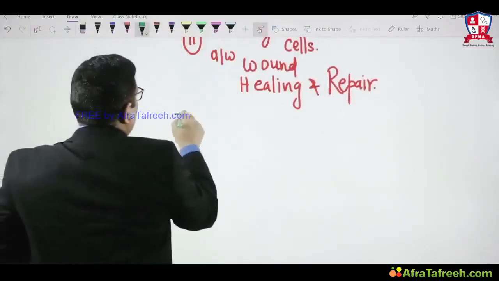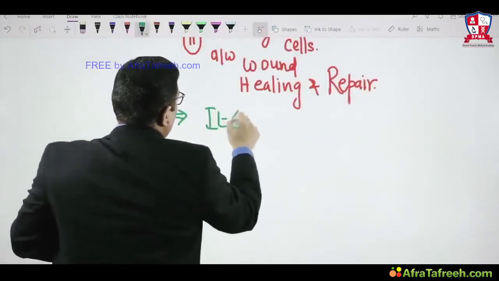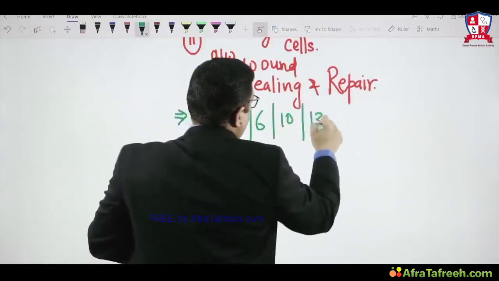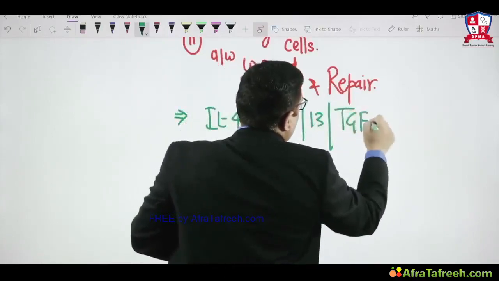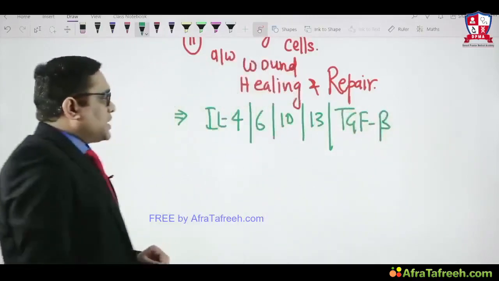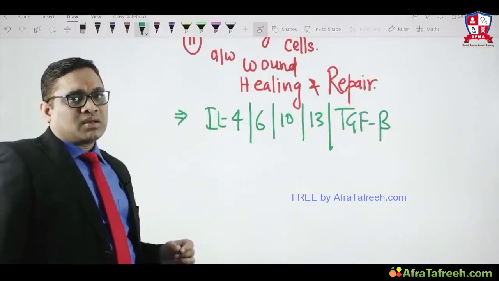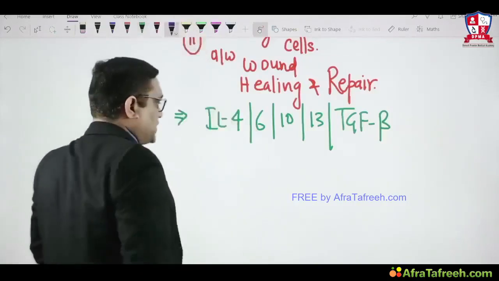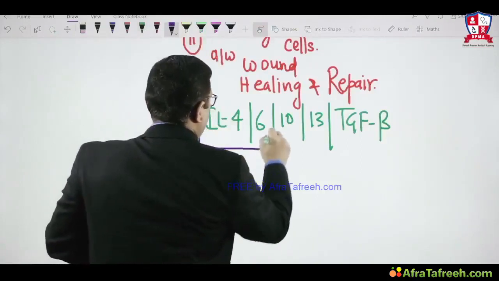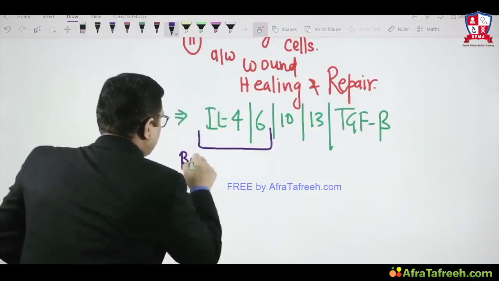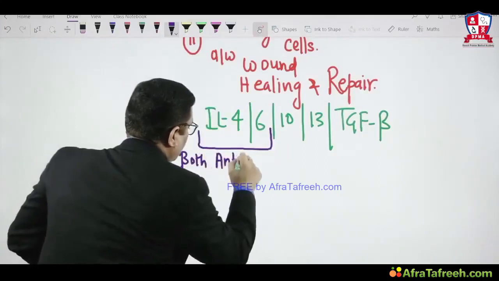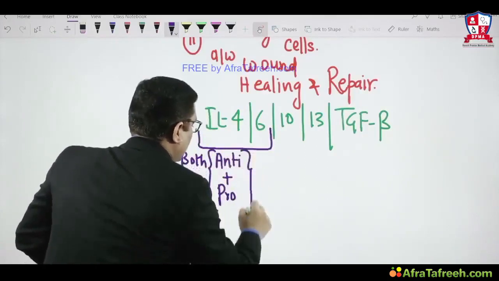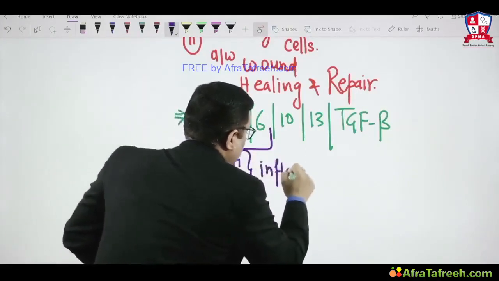So who are the members of the anti-inflammatory cytokines? They are IL-4, IL-6, IL-10, IL-13, and transforming growth factor beta. These are some of the names included in anti-inflammatory cytokines, right? Out of all these, there are certain cytokines which are both anti-inflammatory and pro-inflammatory. So IL-4 and IL-6 have both anti and pro-inflammatory actions.